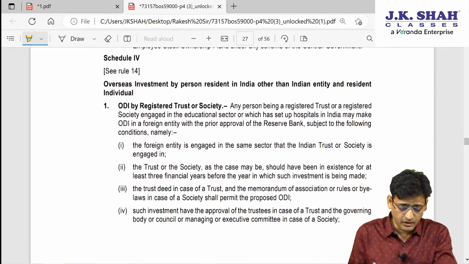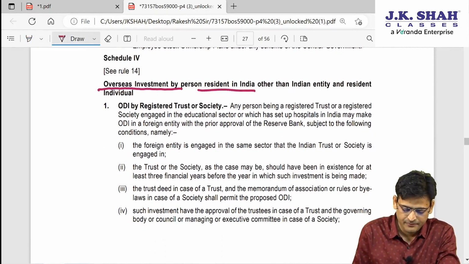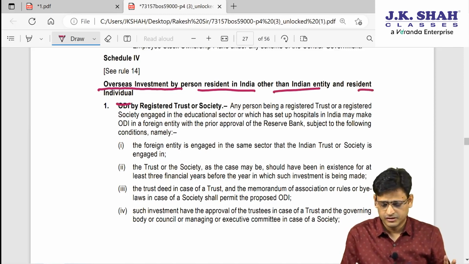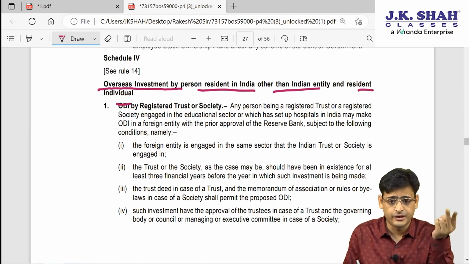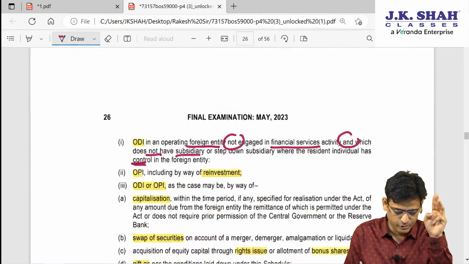Now, next point is overseas investment by a PRI other than an Indian entity and resident individual. So you see, first we studied Schedule 1, which was for ODI by an Indian entity, then Schedule 2, OPI by an Indian entity, then we studied Schedule 3.